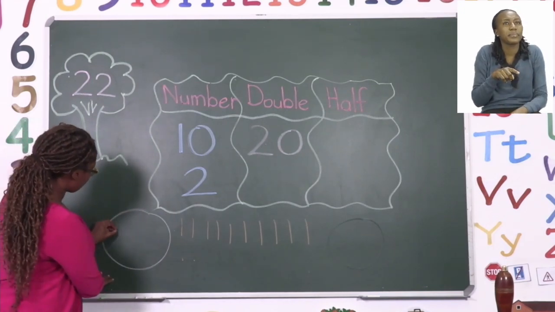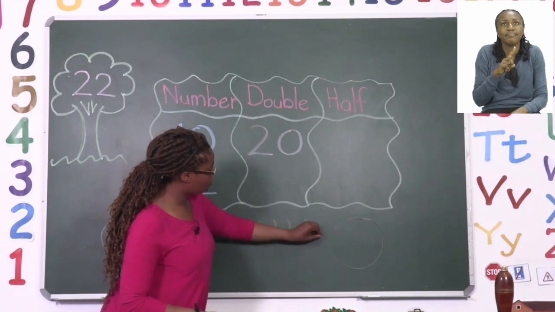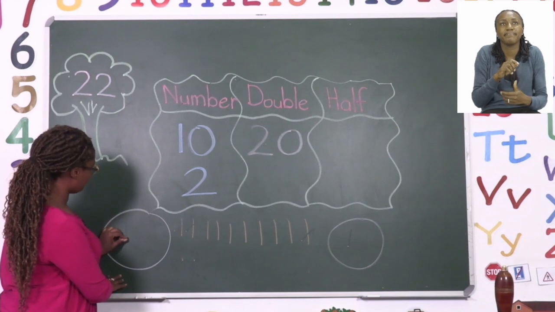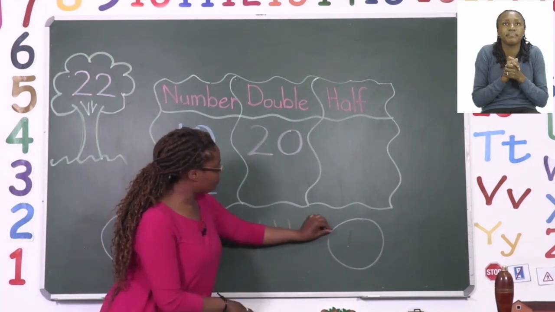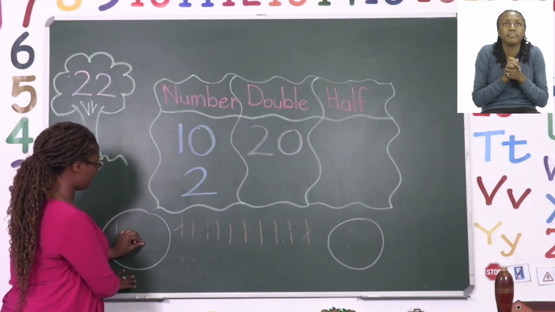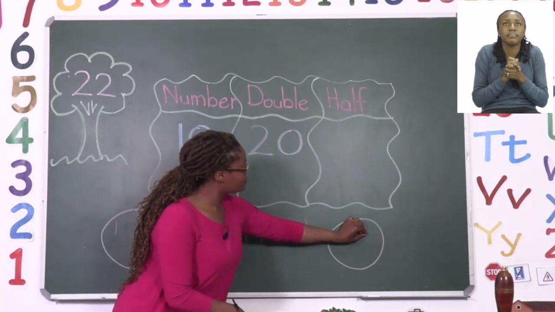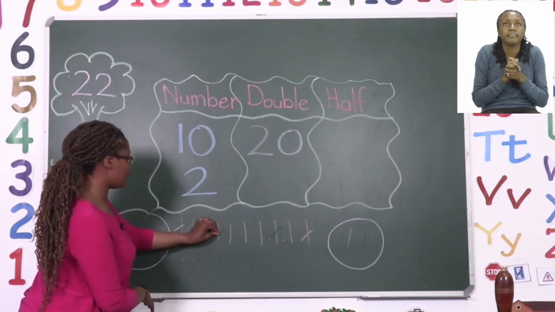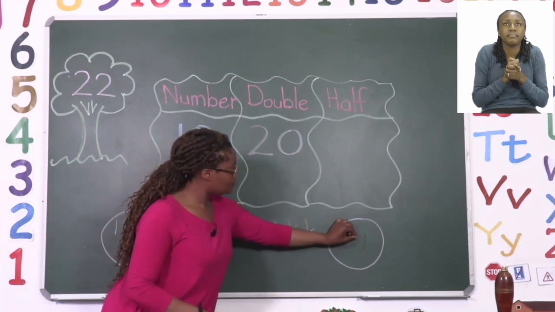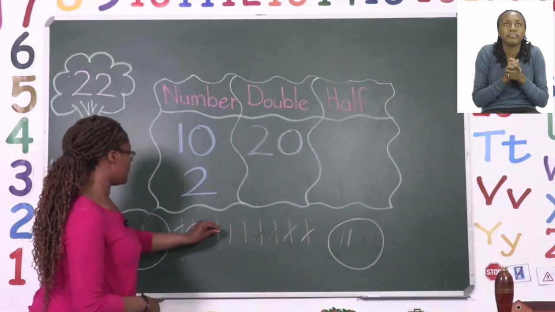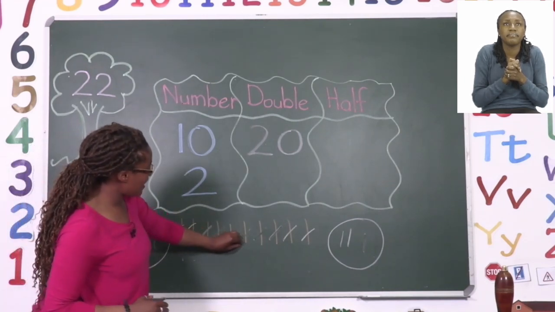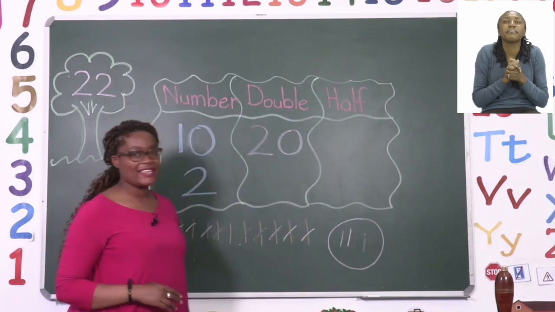1, 2, 3, 4, 5, 6, 7, 8, 9, 10. We have shared them equally.